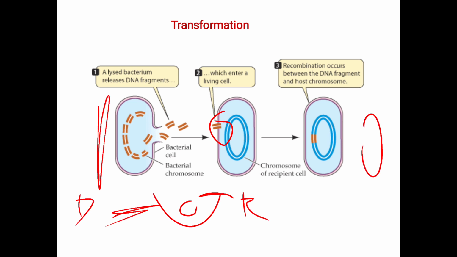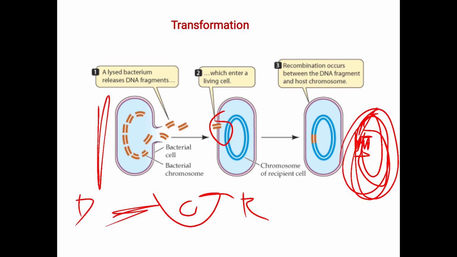This is the host chromosome and this is the DNA fragment taken from the foreign gene, that is the dead cell or the donor cell of the bacteria. They recombine. Here the recombination takes place. This is the case of transformation.